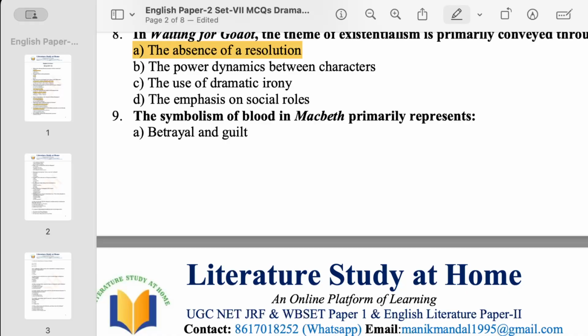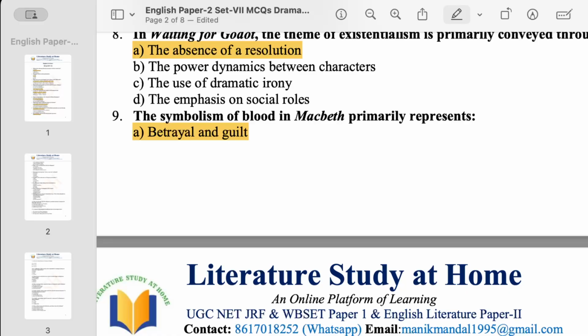Option C, the inevitability of fate. And D, the conflicts of ambition. Obviously, blood in Macbeth symbolizes betrayal, and simultaneously it also symbolizes guilt. We find this almost every time in the character of Macbeth and also, at the end, in Lady Macbeth.